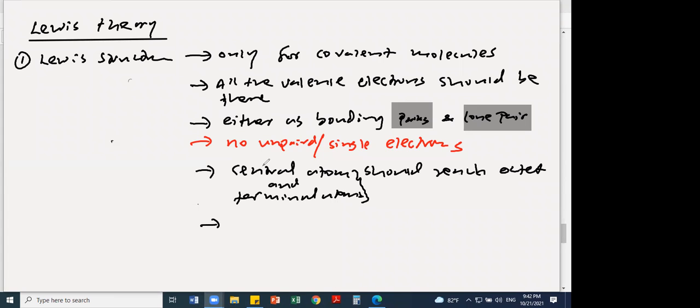So the Lewis structure is only for covalent molecules, and all the electrons are in the form of pairs, either as lone pairs or bonding pairs. And the most stable Lewis structure, I'll put number 2 here.